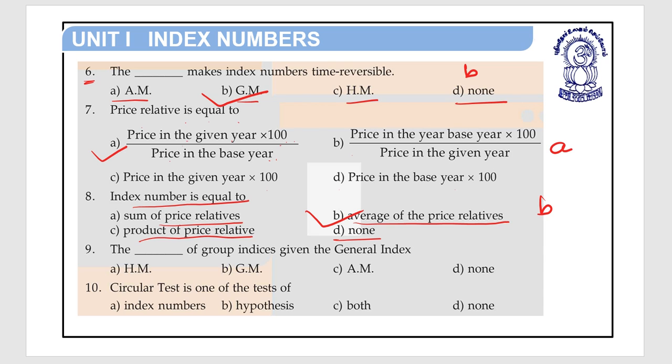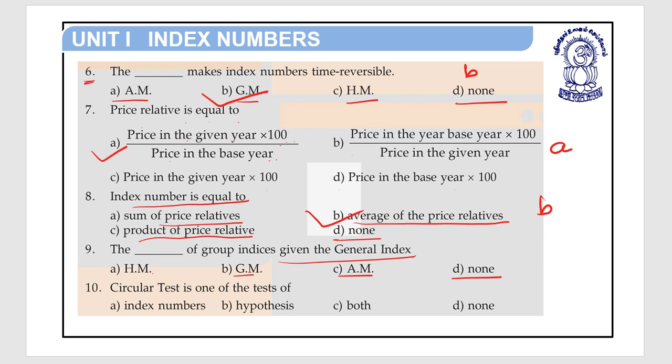Question number 9. The dash of group index is given the general index. HM, GM, AM, none.